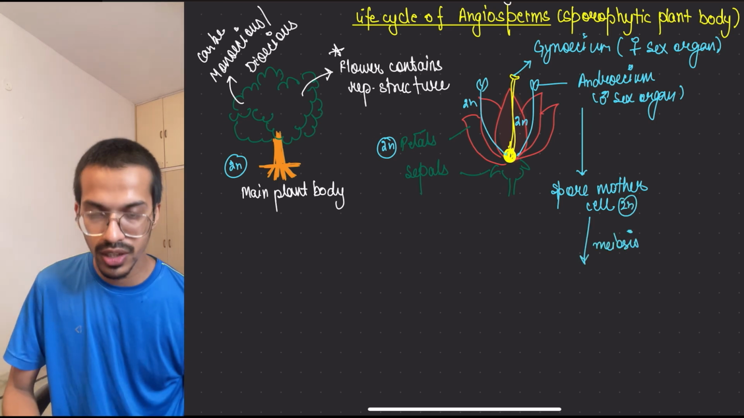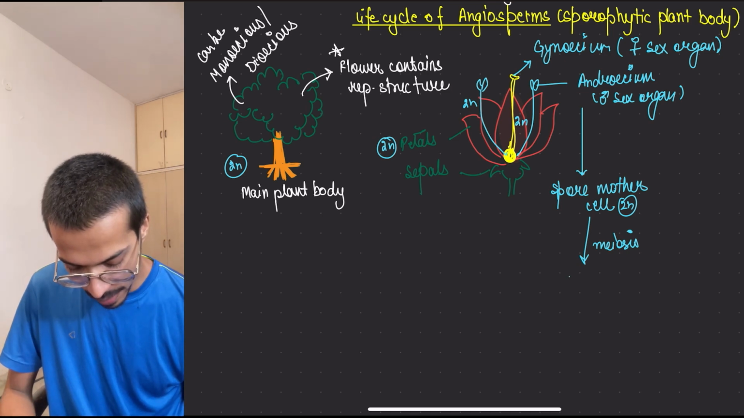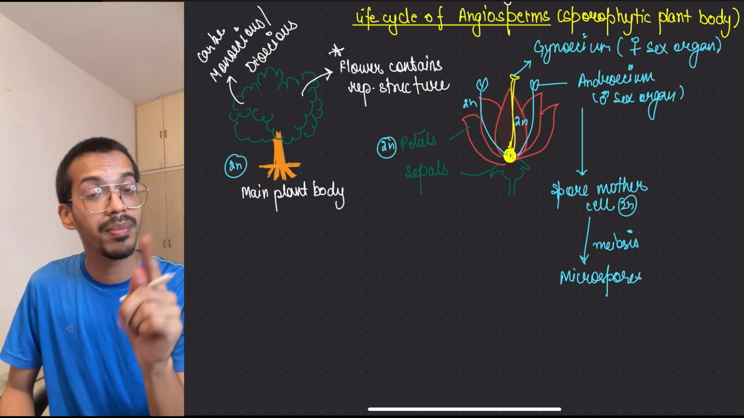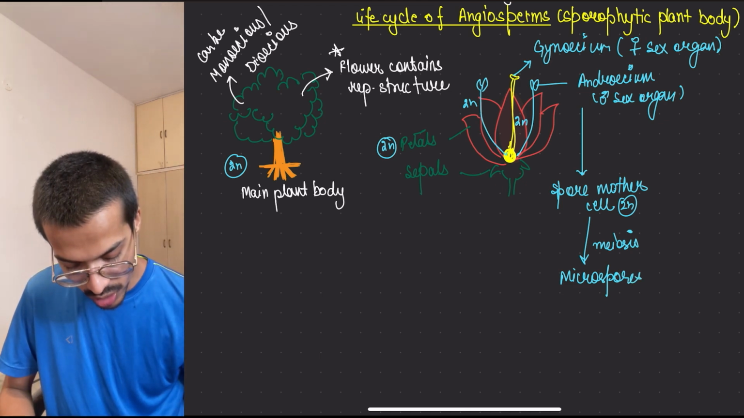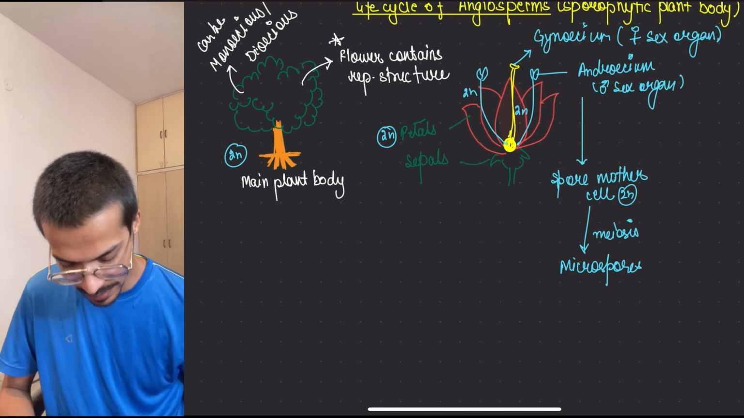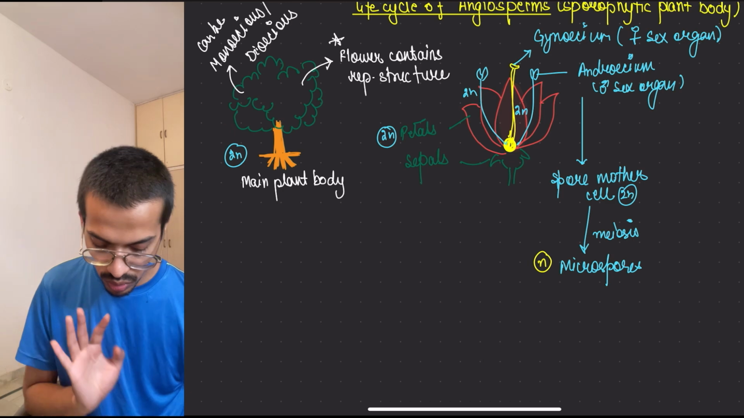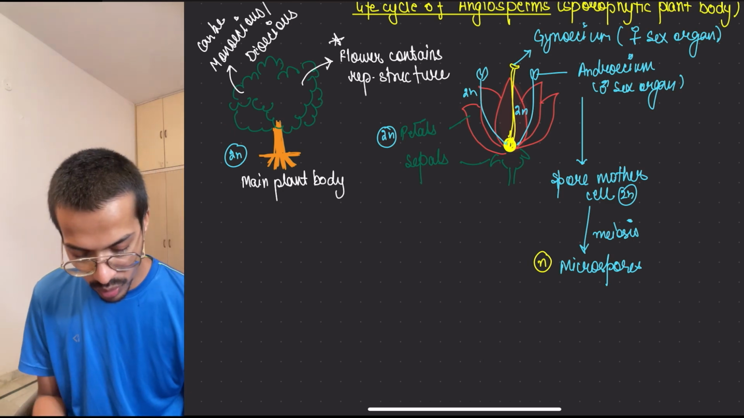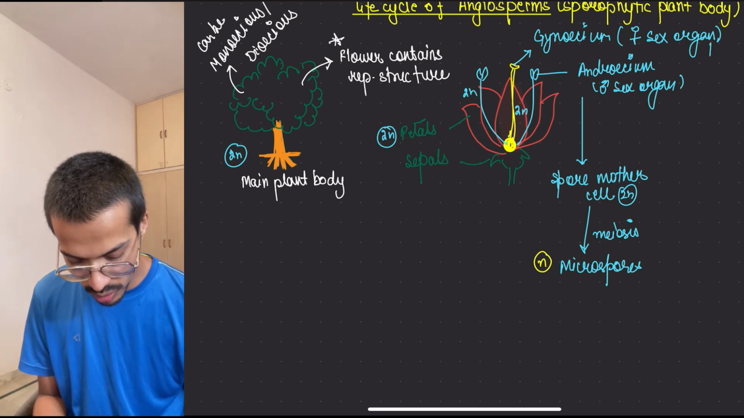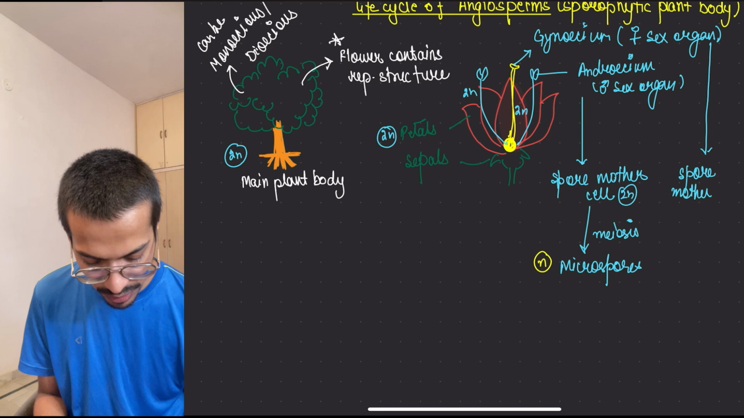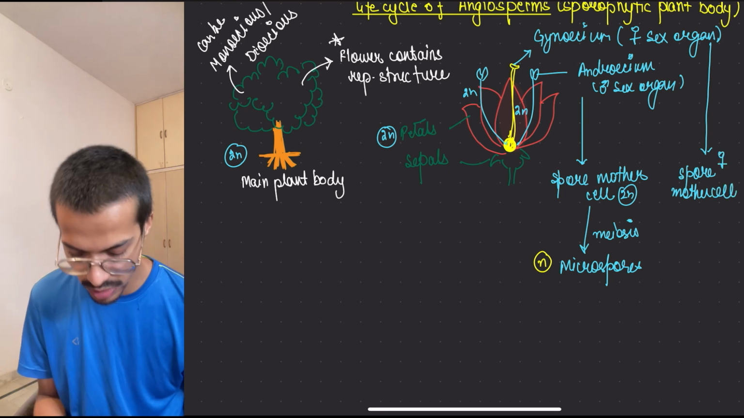Once it undergoes meiosis, it will form microspores. Meiosis, if you remember, is a reductional division, so the 2N will become N, and all the microspores will be N. Same thing with the female one, the gynoecium. It will also have a spore mother cell, the female spore mother cell, and this is the male spore mother cell.